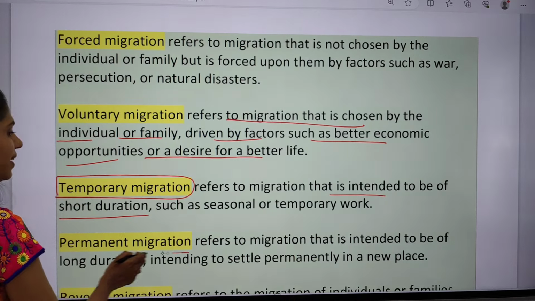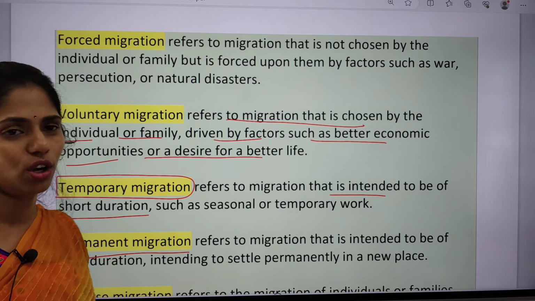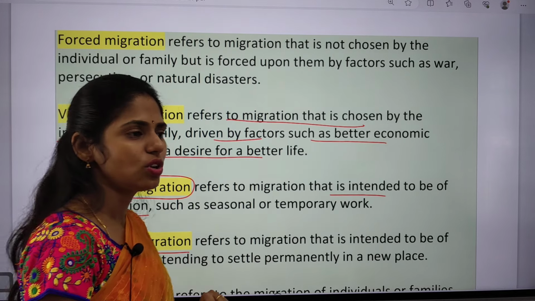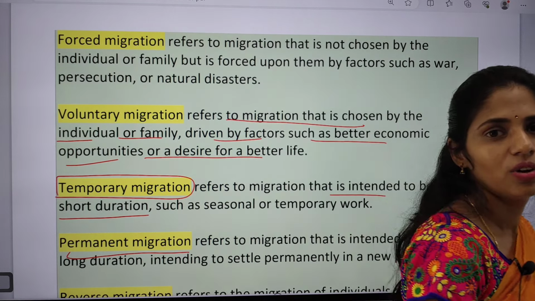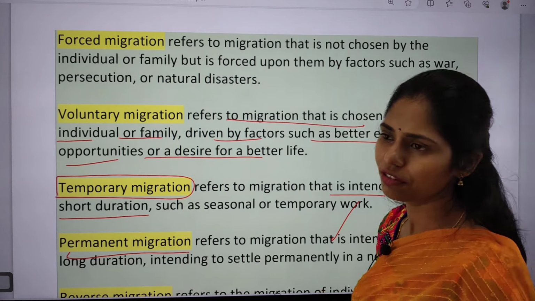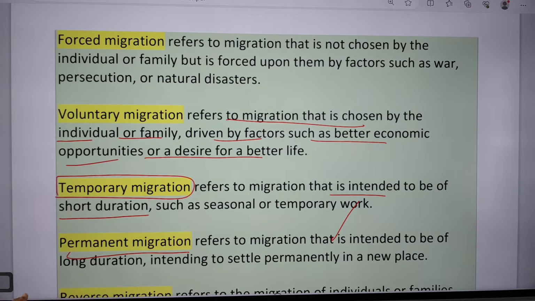And permanent migration means migration to a new place intended for a long duration. For example, from my hometown, after I got a job in a particular academy, I shifted. It is like a permanent migration because I have been working here constantly for 4 to 5 years. So this is a type of permanent migration.